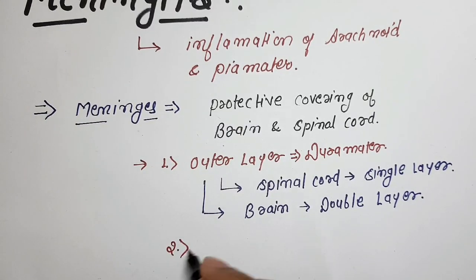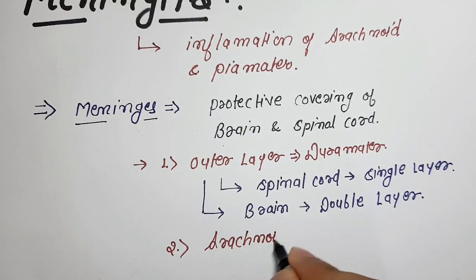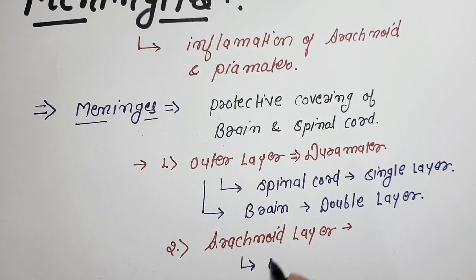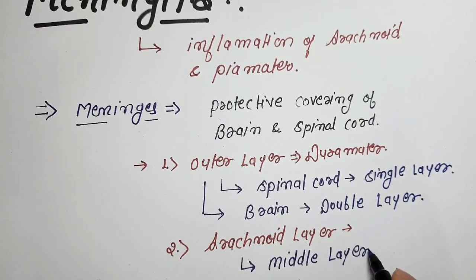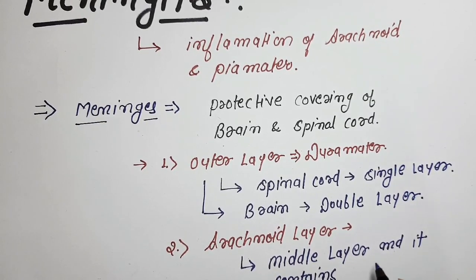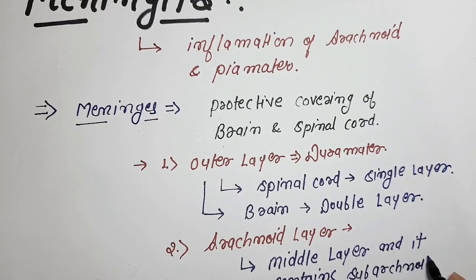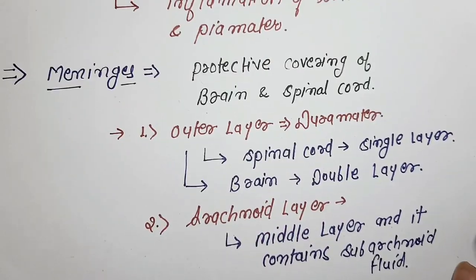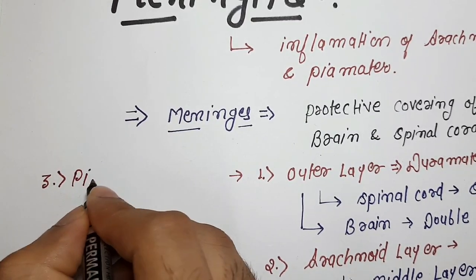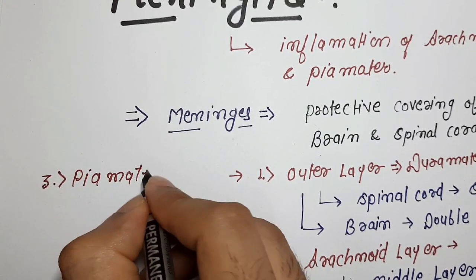Layer number 2 is the arachnoid layer. The arachnoid layer is a middle layer and it contains subarachnoid fluid. It lies between the outer layer dura mater and the inner layer pia mater. Subarachnoid fluid is secreted by the choroid plexus.